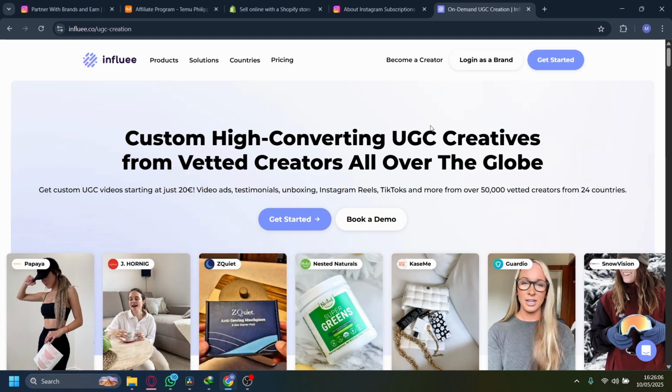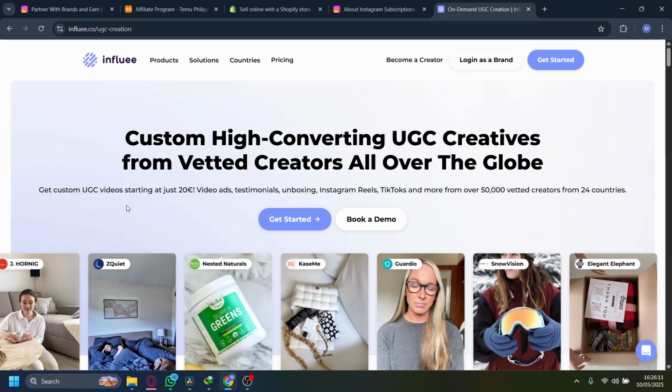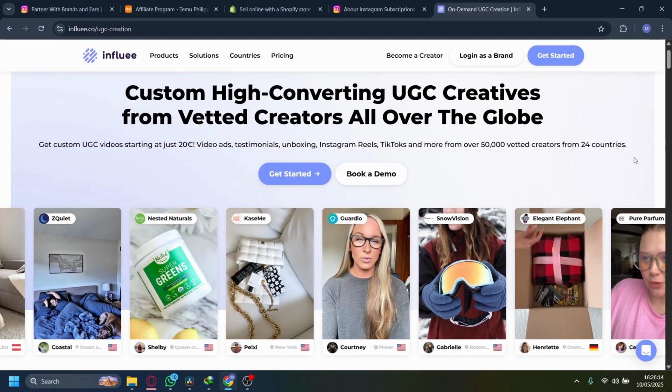The fifth one, user-generated content creation. Create content for brands to use in their own marketing campaigns. Get paid for content creation rather than just posting it on your profile.